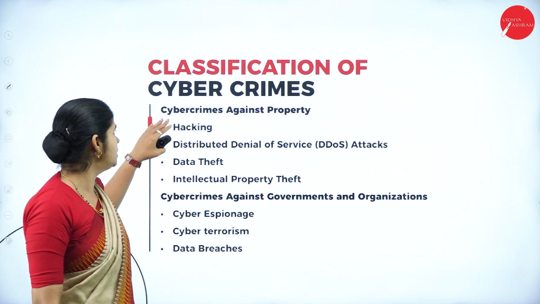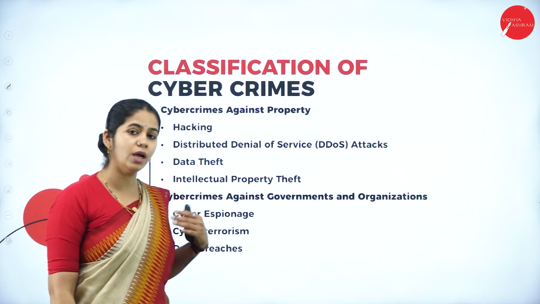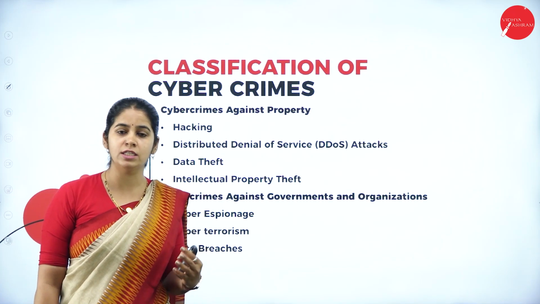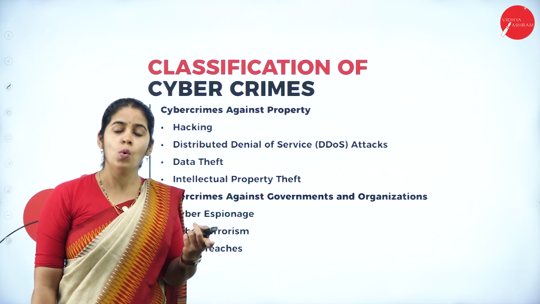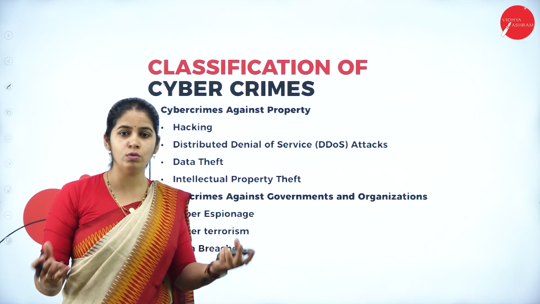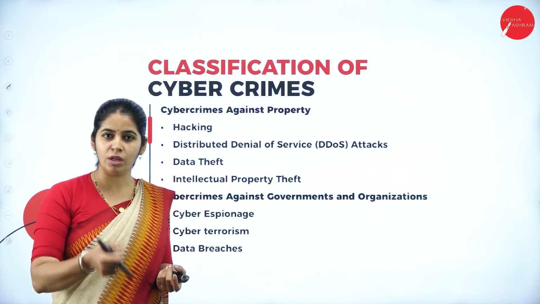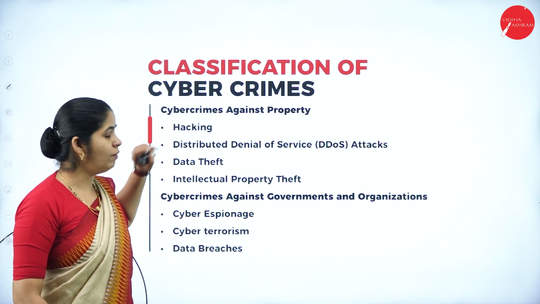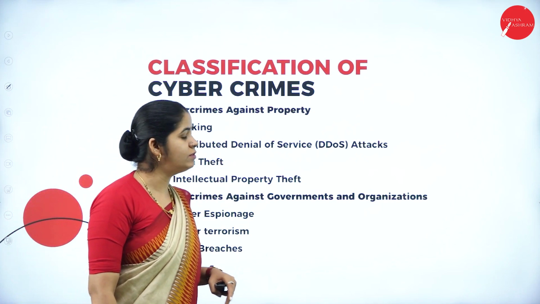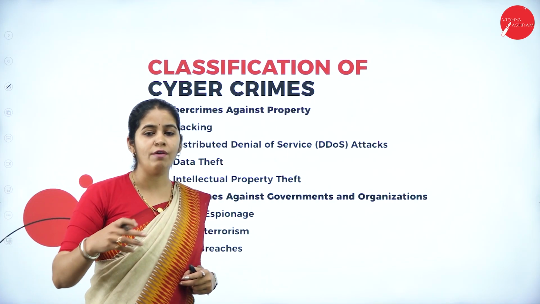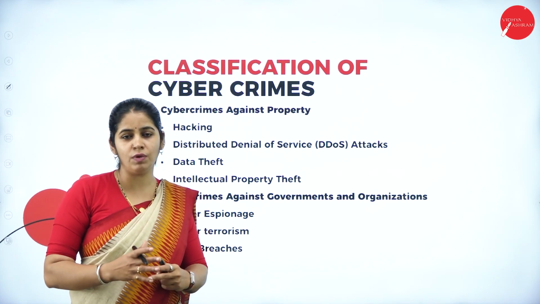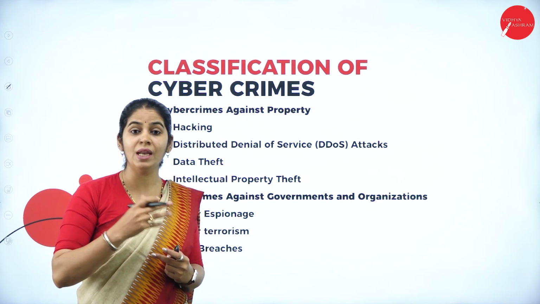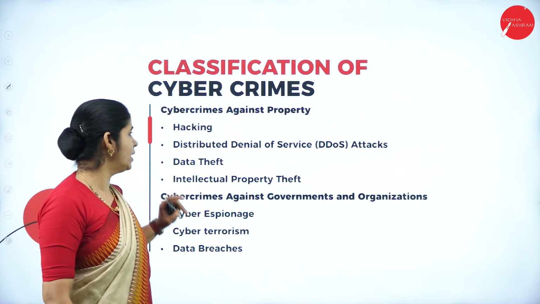Next type of cybercrime is cybercrime against property. Here we consider every device to be a property. So hacking a particular device is also one type of cybercrime. Hacking with their credentials, password. Whenever you are using your mobile, you will have your finger login or the screen login password, like that. Hacking those is also one type of crime against property. Distributed denial of service means giving more traffic at that particular time so that the service is distributed among different things and it is not known which service has been requested by whom. That is distributed denial of service.